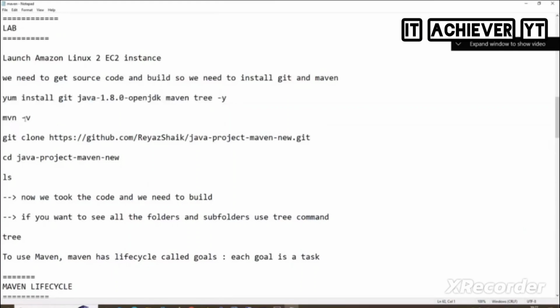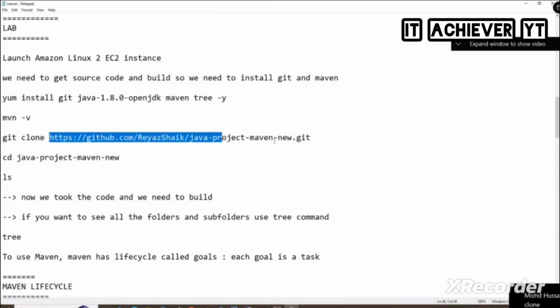Okay, so what do we do? We'll be installing all these things, and then we'll use mvn -v. What's the meaning of mvn -v here? Version. So whether Maven is installed properly or not. If it is showing the version, that means Maven is installed. After that, what do I need to do? Git clone. And I need to clone my URL, or not?